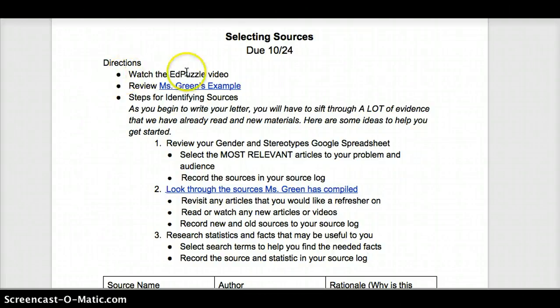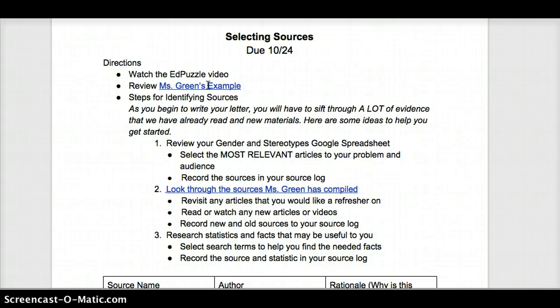So right now you're watching the Edpuzzle video. Awesome, that's done. You should first start by reviewing my example. I'm going to walk you through my example today and my process, so hopefully you can then use that when you're selecting your sources. So we read many articles in this unit, and you've already collected evidence on these articles.